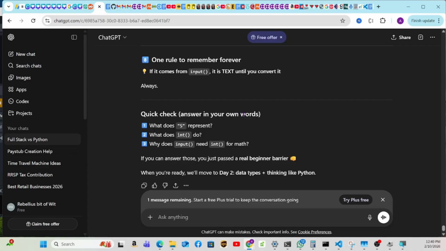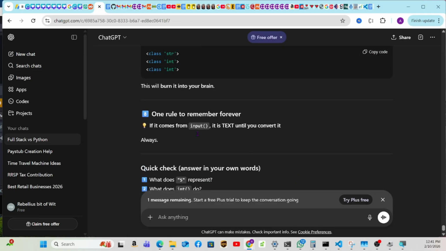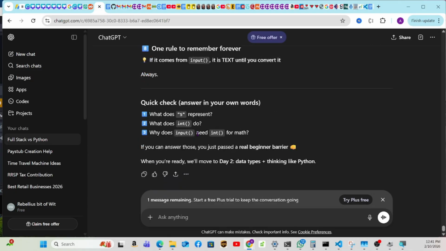Quick check, answer in your own words. What does '5' represent? A string. What does int do? Int is a converter. It takes a string and converts it into a number. And why does input need int for math? Because if not, it's going to be treated as text. If you can answer those, you pass the real question.